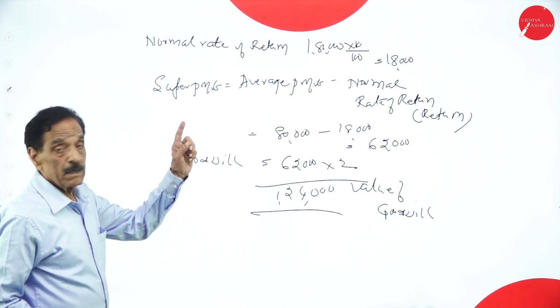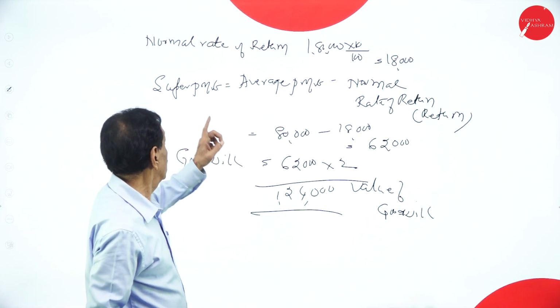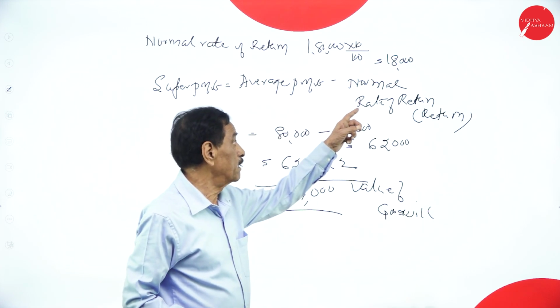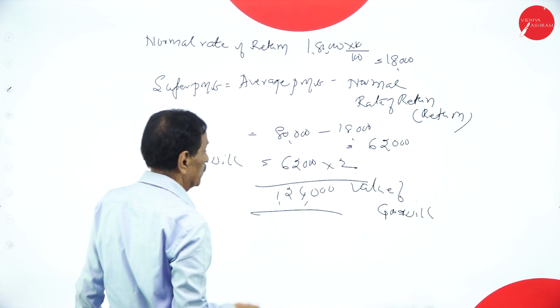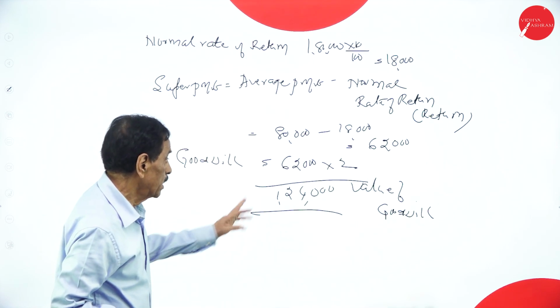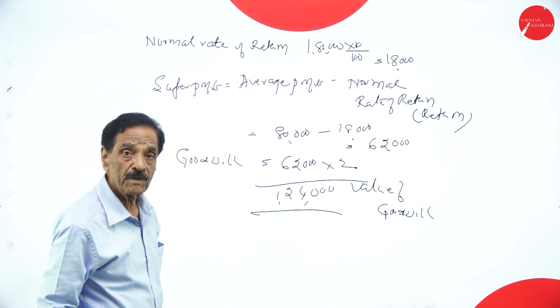So, normal rate of return, average capital employed is 1,80,000 means 18,000. Super profit, average profit minus normal rate of return, 80,000 means 62,000. How many times? 2 times. 62,000 into 2 is 1,24,000, the value of the goodwill.